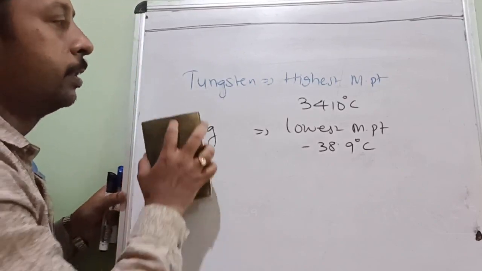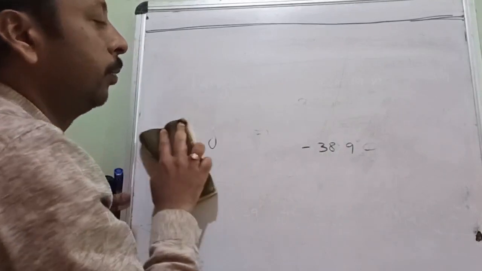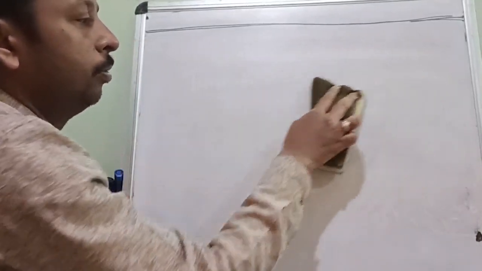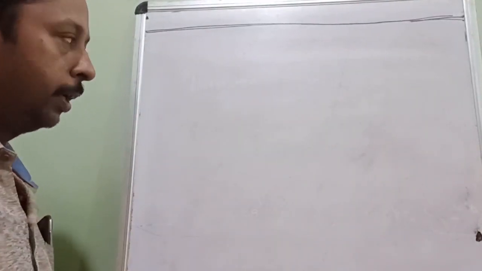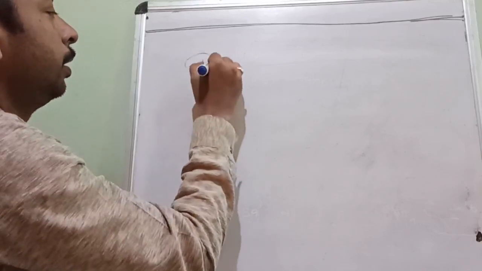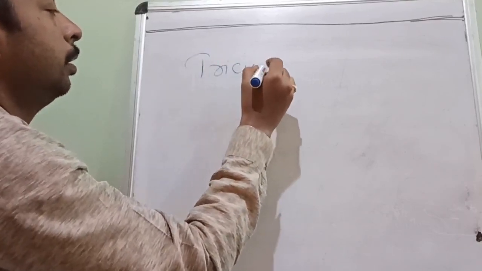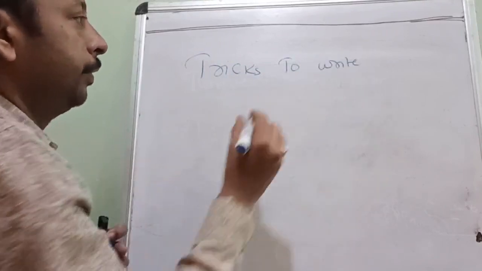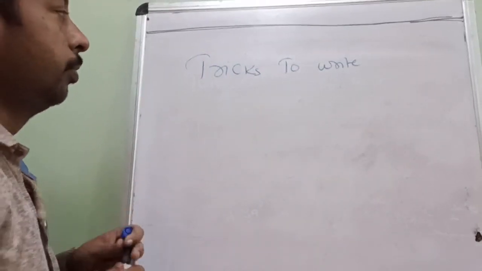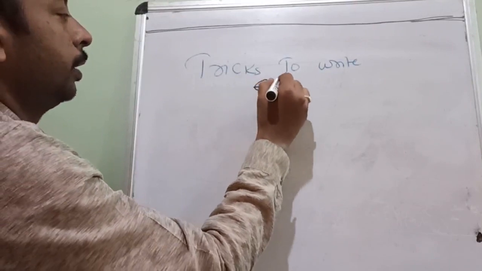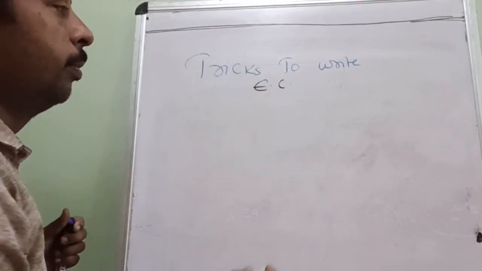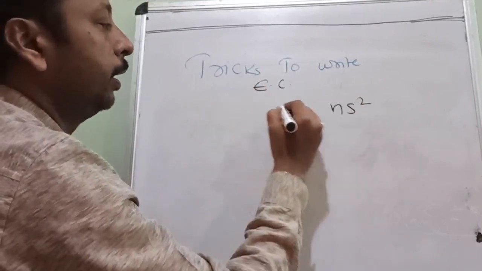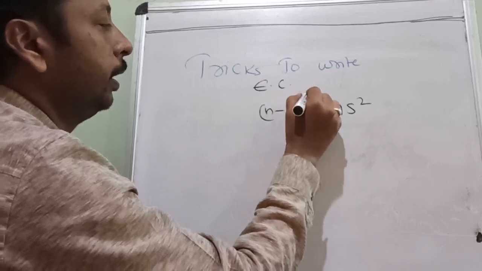Now after these direct objectives, I am going to give you tricks to write electronic configuration. Normally it should be ns2 (n-1)d1 to 10.